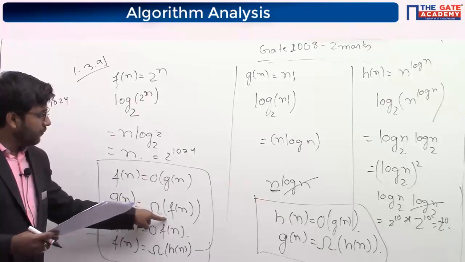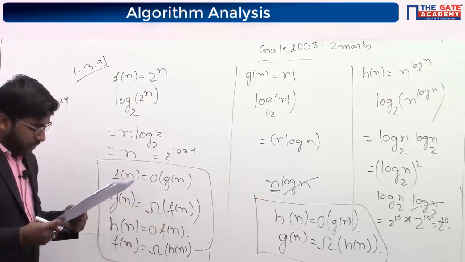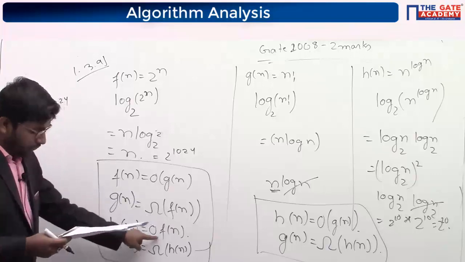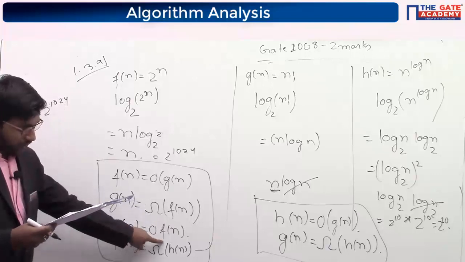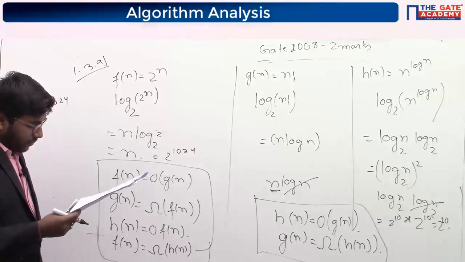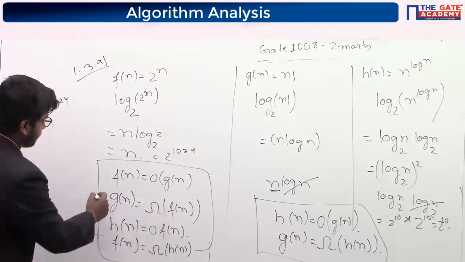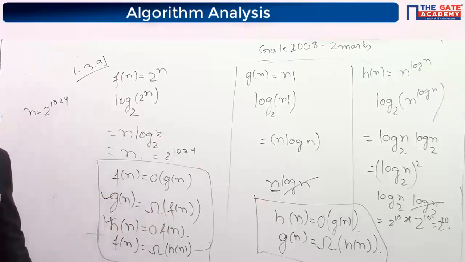Gn is omega of Fn. So C is also incorrect. Now D is saying Hn is omega of Fn. Yeah, Hn is omega of Fn, and Gn is omega of Fn. Yeah, correct. These two are in option D. So that's why D is the correct one. Is it clear, Diya?